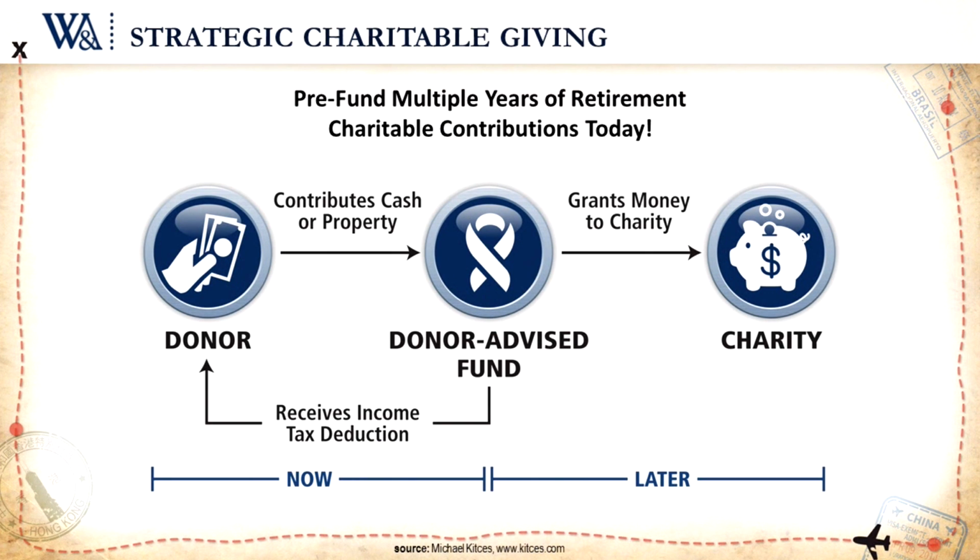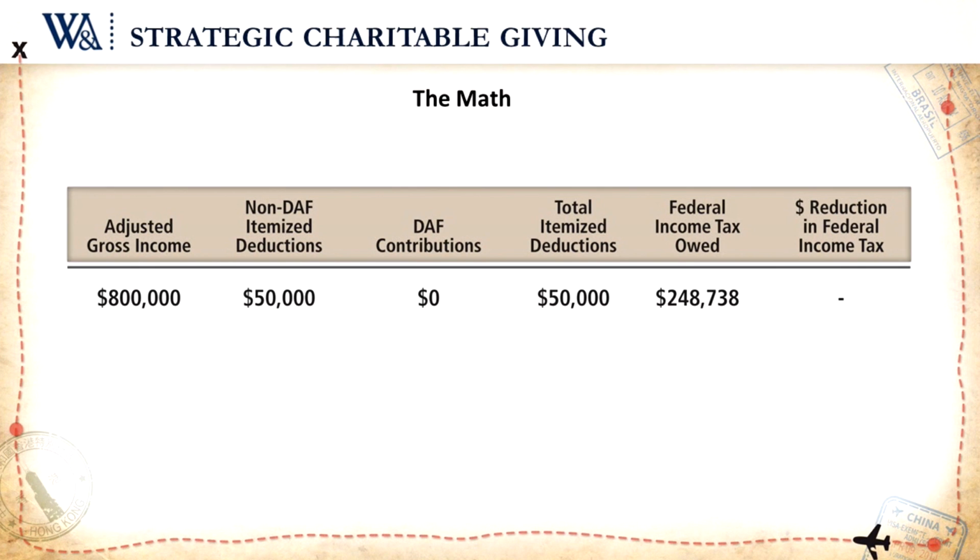What we can do is what's called pre-fund multiple years of retirement charitable contributions today. And you can see on this graphic right here, what happens with a donor advised fund is you give money to the donor advised fund today, and you receive that tax deduction right now. But more importantly, you do not have to give the money to the charity until down the road in retirement. So give money today to the donor advised fund and get your deduction. Wait and give the money to charity in the future. So you might ask yourself, what's the big deal? Why is it so important to do this strategic charitable gifting and pre-fund multiple years of retirement contributions today? Let me show you some math and it'll help crystallize the answer.